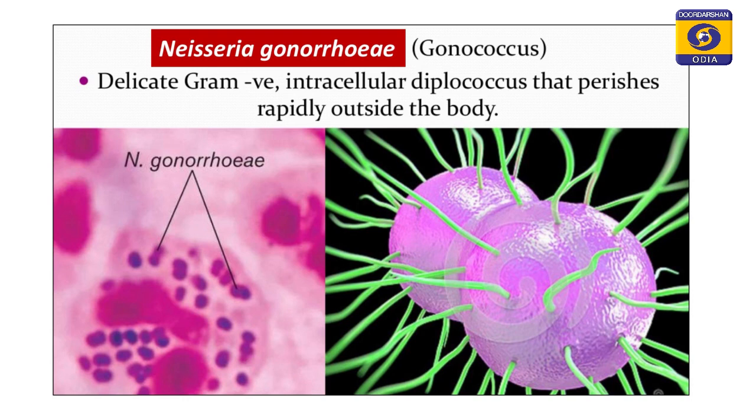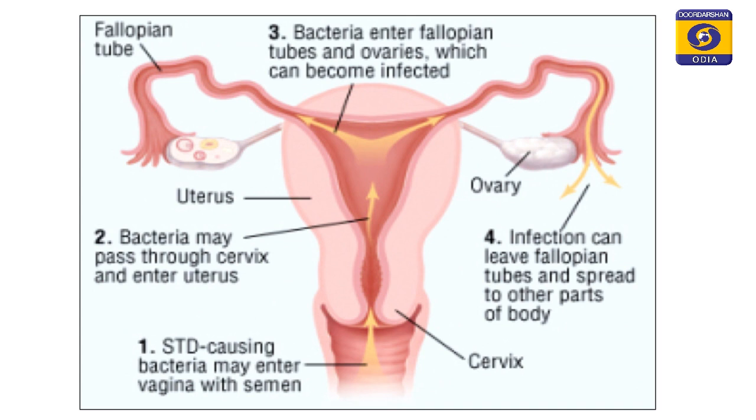Coming to the next slide, here we can see how these agents are traversing the female reproductive tract, or what is the pathway of entry of these causative agents. In the diagram, as you can see, it is mentioned stepwise. Below the cervix near the vaginal area, the bacteria may enter along with the semen or the seminal discharge. It may pass through the cervix and then enter into the uterus, and from here it might enter into the fallopian tube, ovaries, and then the entire reproductive tract might get infected, and through the fallopian tube this infection might pass to the rest of the body parts.